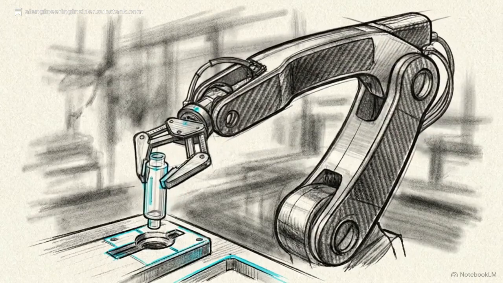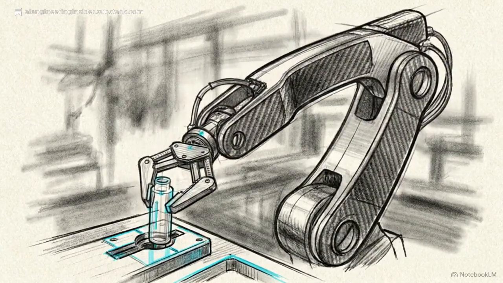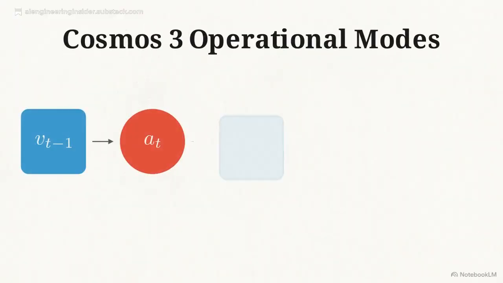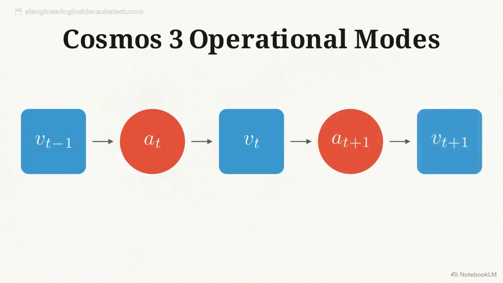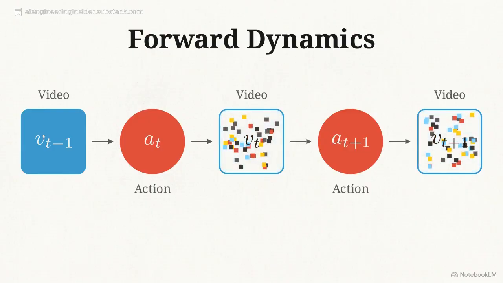Because all modalities share this exact token space, shifting the robot's physical task does not require loading a different model. This sequence shows how the system alters its operational mode simply by defining which tokens act as clean conditions and which act as noisy targets. Here we see video tokens connected by bridging action tokens. In forward dynamics mode, the action tokens are clean and fixed. The future video tokens become noisy targets, forcing the model to calculate the visual outcome of those specific commands.